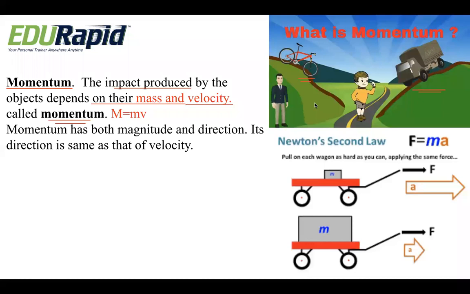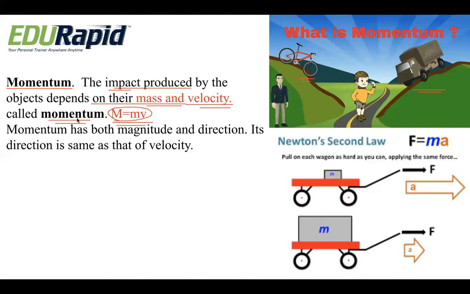So what do you mean by momentum? Momentum is nothing but the product of mass and velocity, right? The definition states that the impact produced by an object depends on its mass and velocity. It is not only velocity but also the mass. So greater the mass, greater the momentum; greater the velocity, greater the momentum. In short, we can say p equals m times v, that is, momentum equals mass times velocity. So this is about momentum.